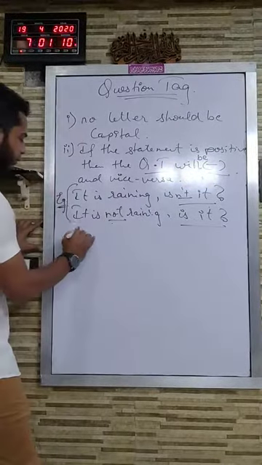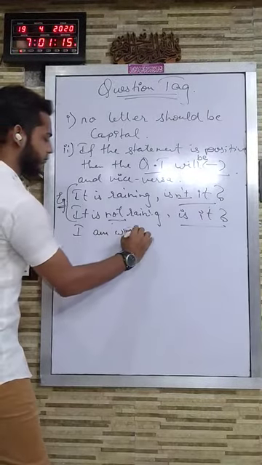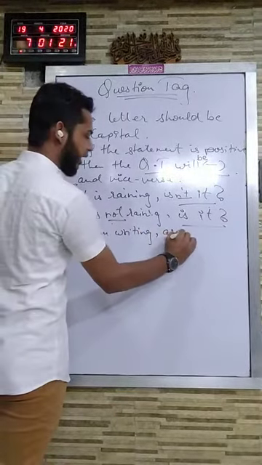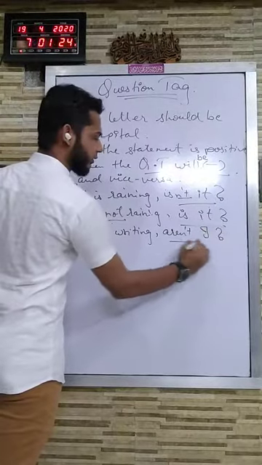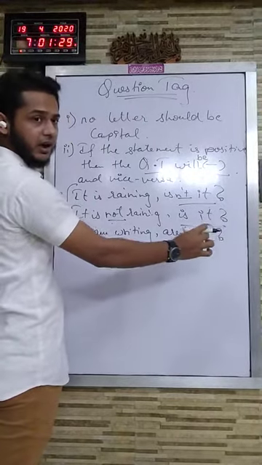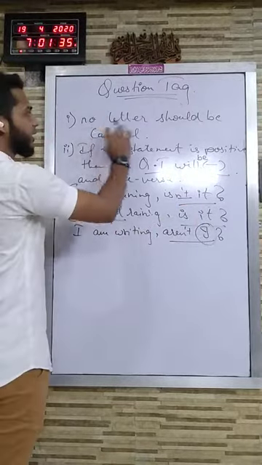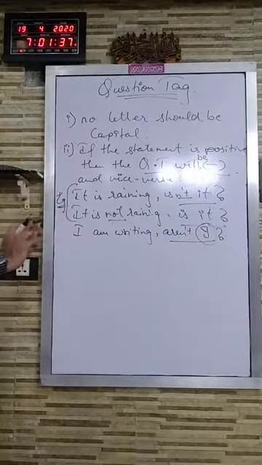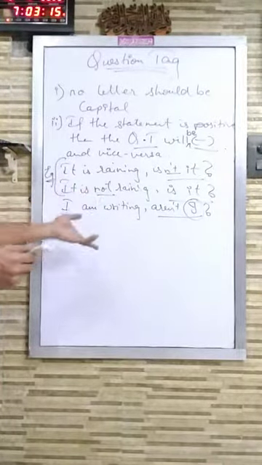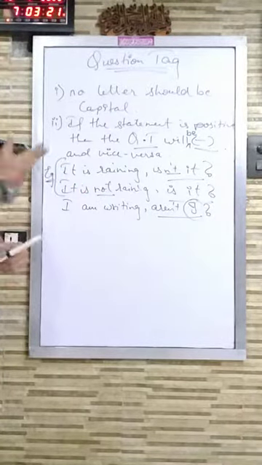Example, let me give you one more example. I am writing. So now, see here, the question tag will be aren't I. Now see this. If I is coming as a pronoun, only then it will be capital, otherwise not a single letter will be capital in a question tag. So students, if you want, you can note it down because I will be erasing it, okay, to go ahead. So please pause the video if you want and then note it down.